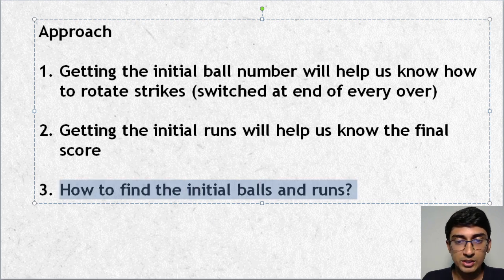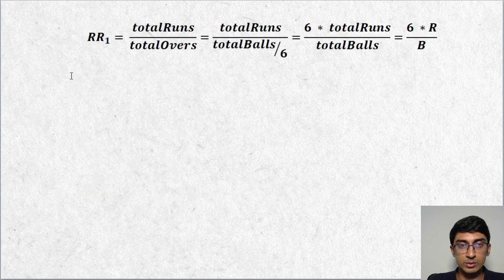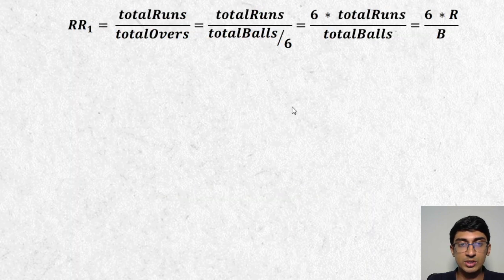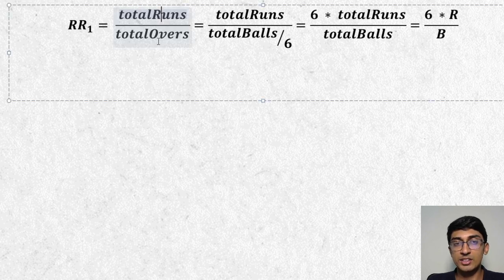Well, you can form this through two equations. Let me go through these equations. You have these equations over here, which is the run rate. Yeah, here we go. A run rate is total runs by total overs.